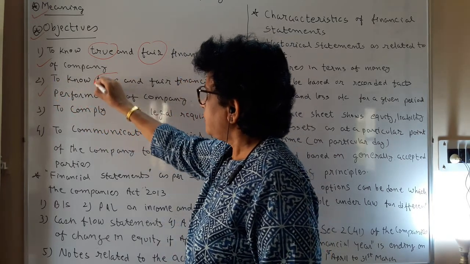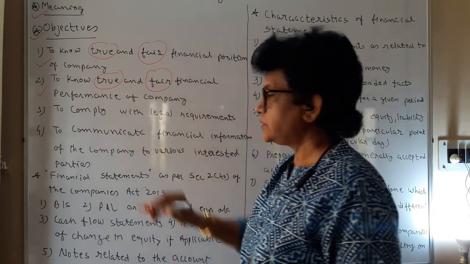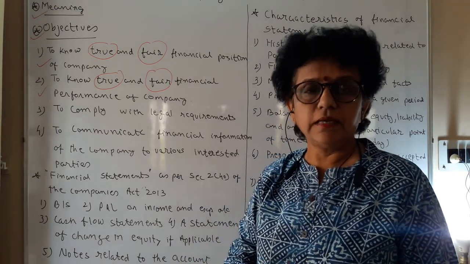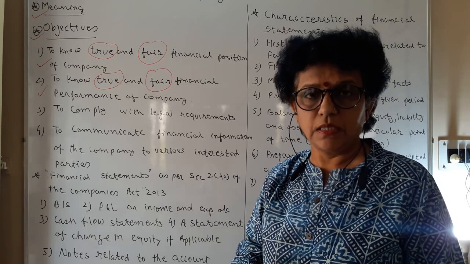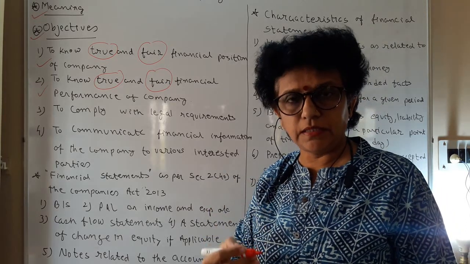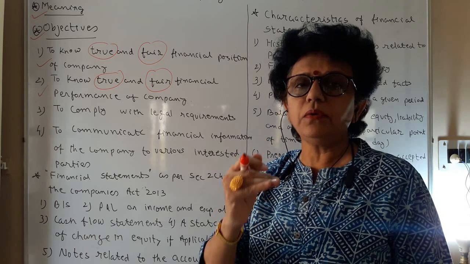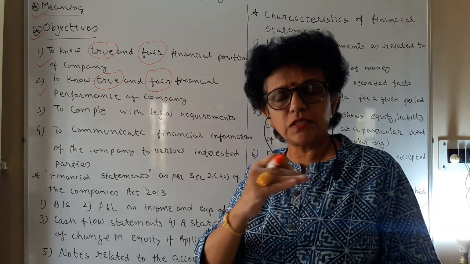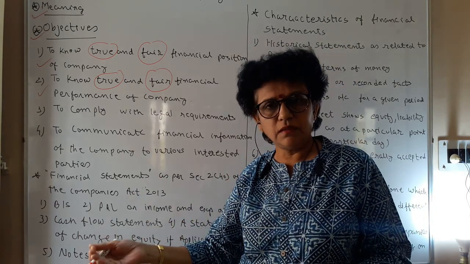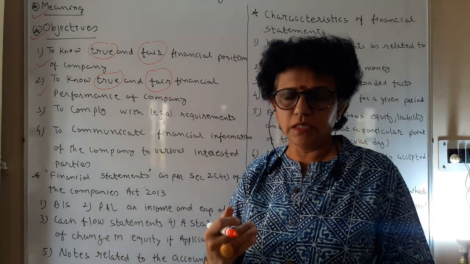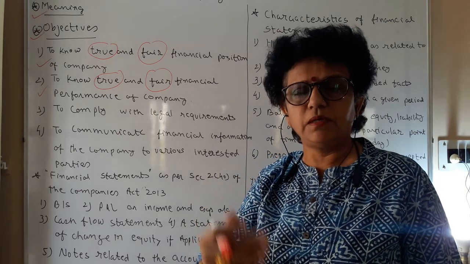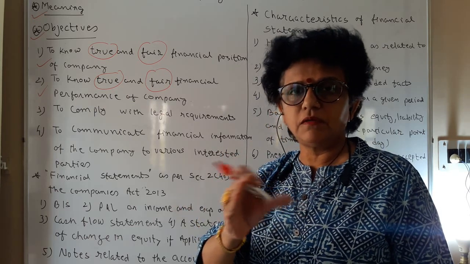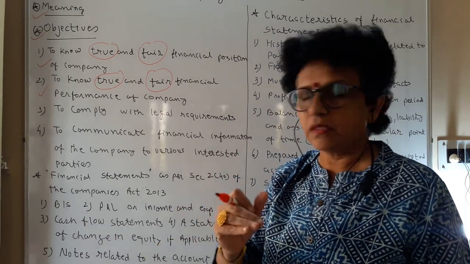To know the true and fair position, we always emphasize the true and fair. We have learned the accounting principles, assumptions and conventions. The purpose of all this is to get true and fair information. Depreciation can be charged with one method or another method. Like that, closing stock, inventory, can be calculated with one method or another. All these make a difference in the financial situation of the company.